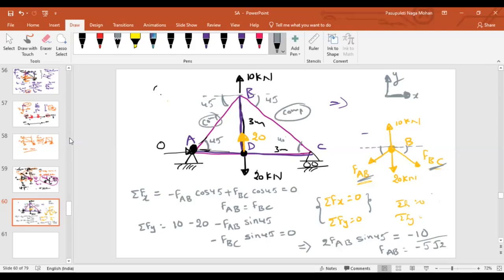Now from point B, I found this. Now at joint A, how many unknowns are there? Already I know the horizontal reaction is 0. FAB is 1, known. What is the remaining unknown? FAD and then the vertical support reaction RA. Can I find or not? Yes, sir, we can. Similarly, if I know the FAD, what about member DC?